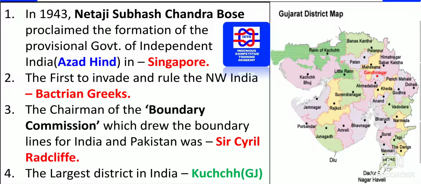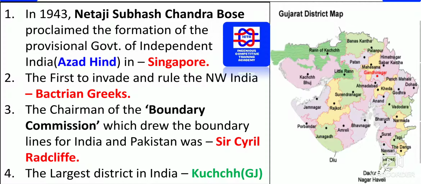Who were the first to invade and rule northwest India? They are the Bactrian Greeks. The chairman of the Boundary Commission which drew the boundary lines for India and Pakistan was, we knew, the demarcation between India and Pakistan, that is Radcliffe. That demarcation was done by Sir Cyril Radcliffe.